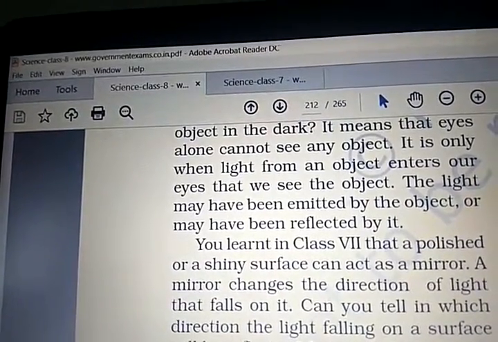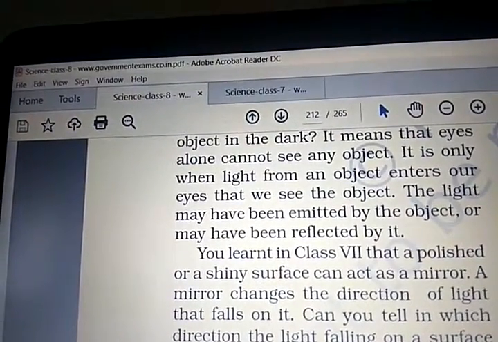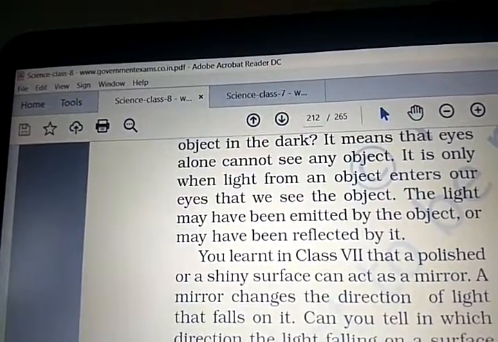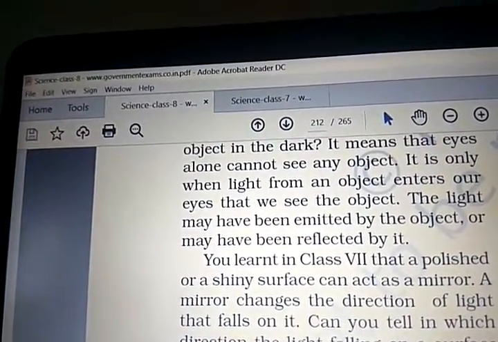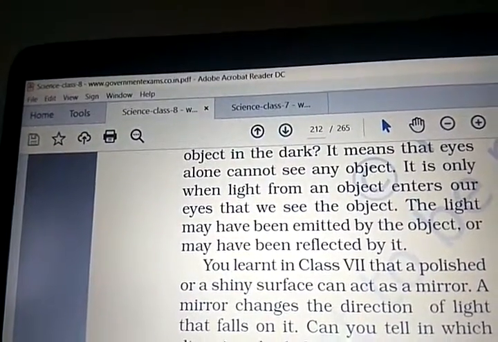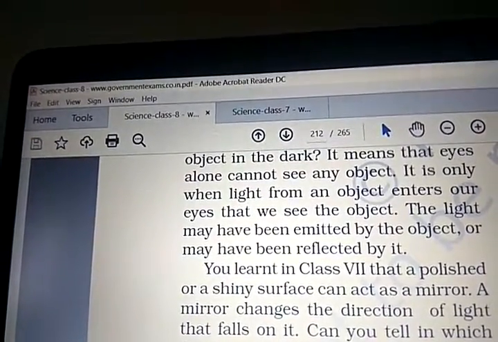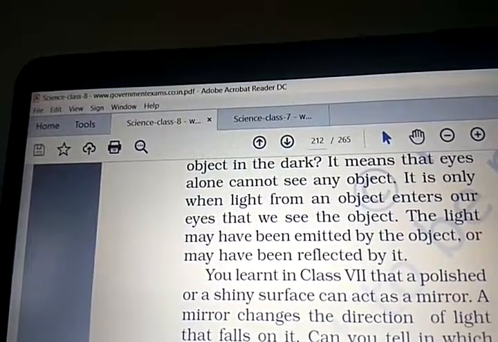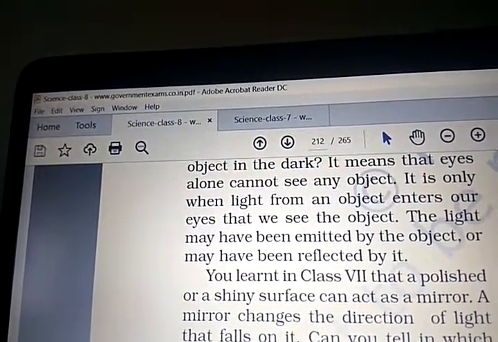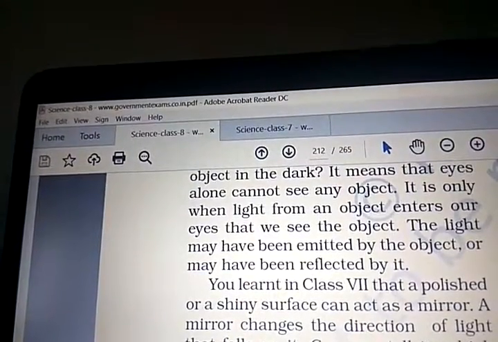And another important thing is the objects. There are types of objects: transparent, translucent and opaque, that we have studied. Now, from these, only for opaque objects is reflection possible. Why?